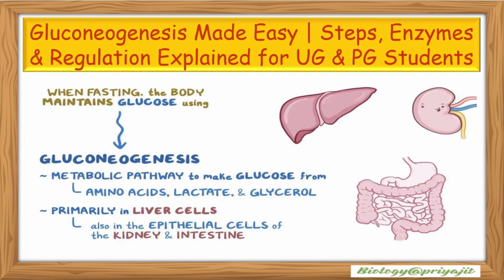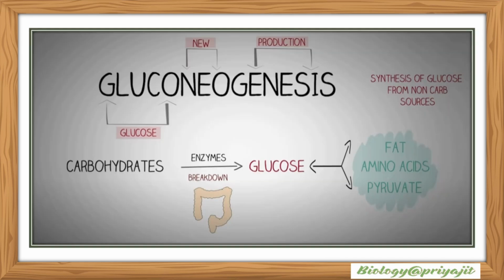So when fasting, the body maintains glucose using gluconeogenesis. It's a metabolic pathway to make glucose from amino acids, lactate and glycerol. It primarily occurs in liver cells, but it is also found in the renal cortex of the kidney and in the epithelial cells of the intestine. So gluconeogenesis: gluco means glucose, neo means new, and genesis means production. So we know it is the synthesis of glucose from non-carbohydrate sources.